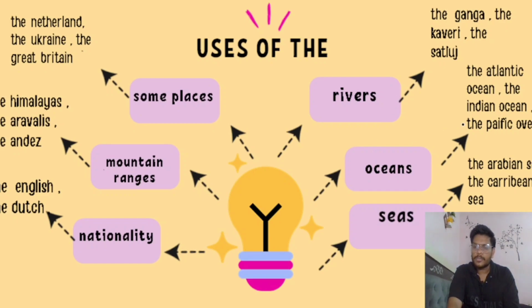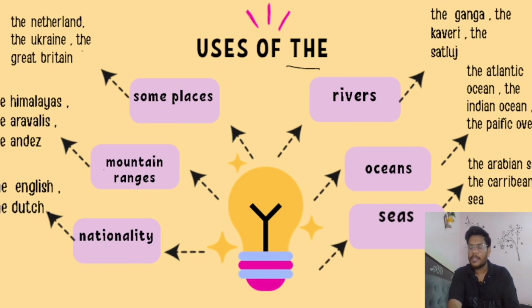And oceans also, before the ocean name we have to use the article: the Atlantic Ocean, the Indian Ocean, the Pacific Ocean. Seas: the Arabian Sea, the Caribbean Sea. These are all the uses of the. Places like Netherlands, Ukraine, Britain, mountain ranges, nationality, rivers, oceans, seas.